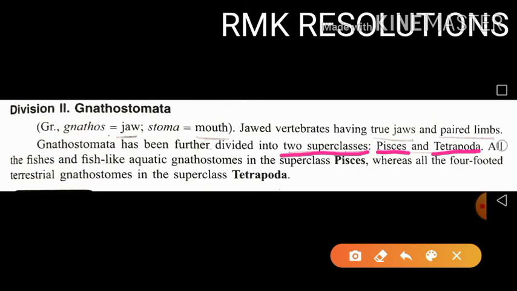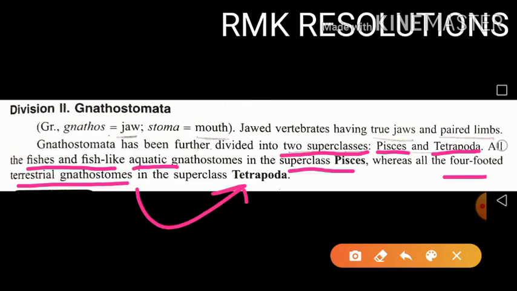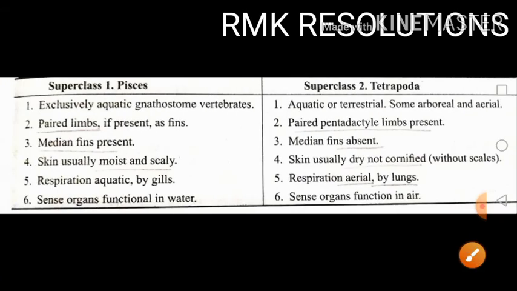So all these fish or fish-like aquatic animals come under the superclass Pisces, whereas the four-footed terrestrial Gnathostomes come into the superclass Tetrapoda. So again, the differentiation points are important from the exam point of view, the difference between the superclass Pisces and Tetrapoda.